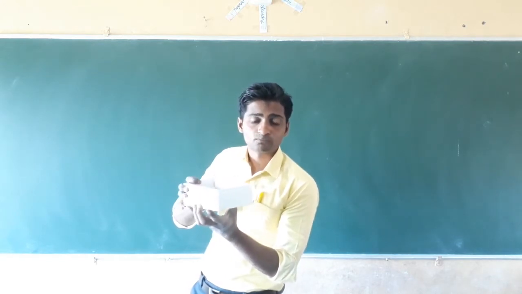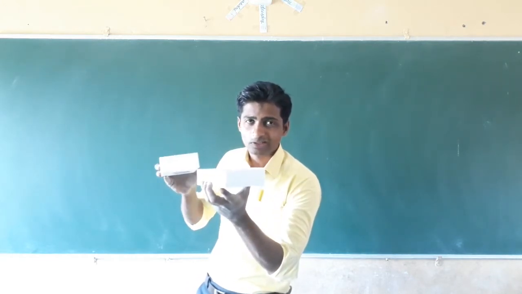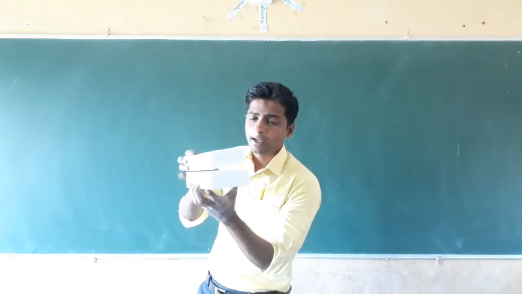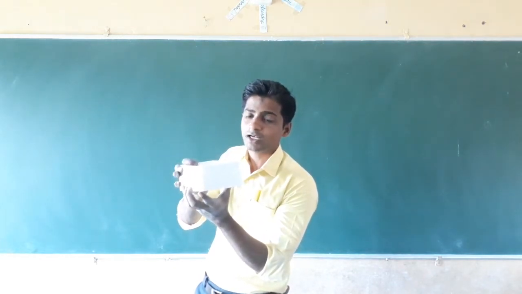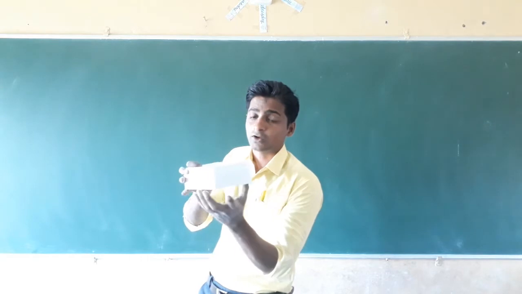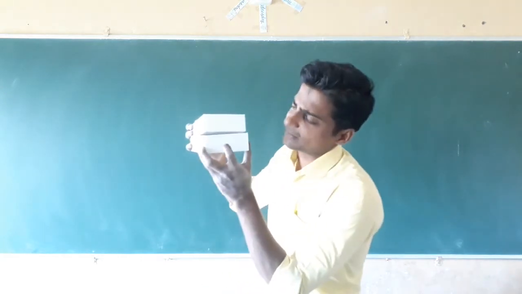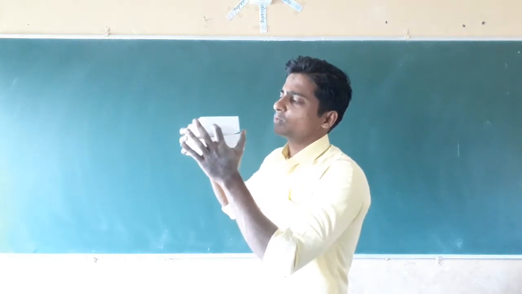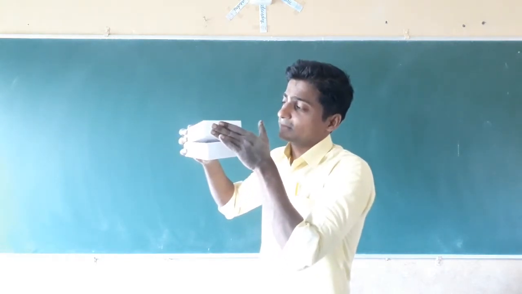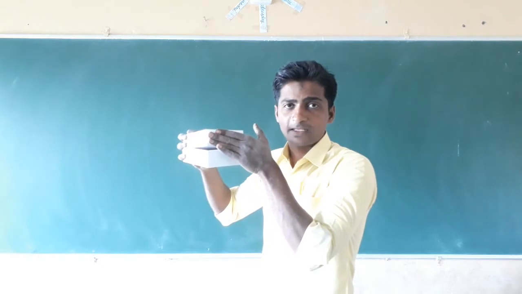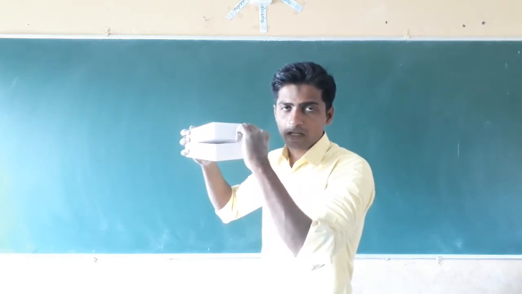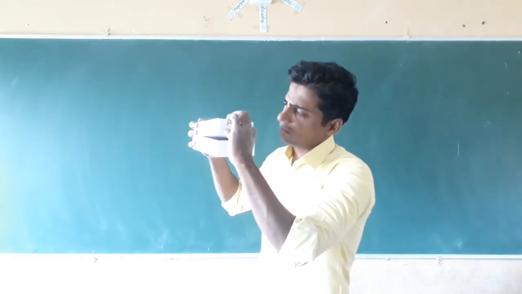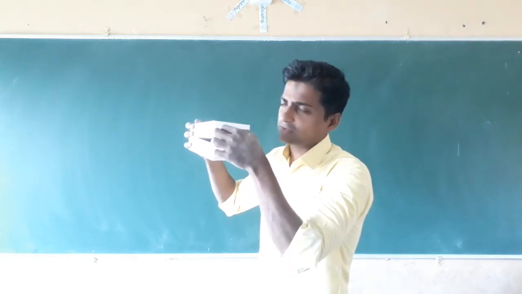The large box is not so large, and the small box is not so small. It should fit in the large box. In the large box, we have to make a small hole, and in the small box, we have to make a square. We have to cut one end of the small box into a square.